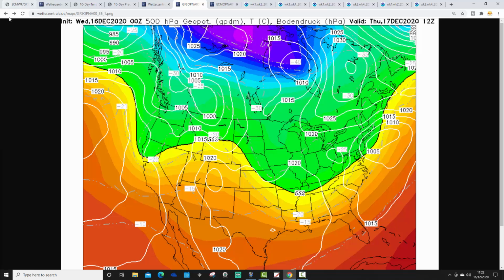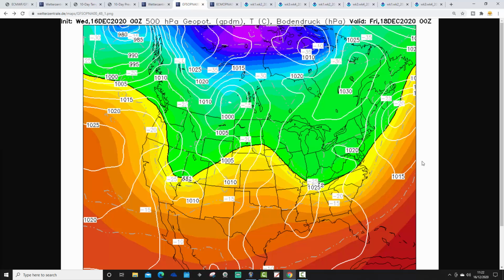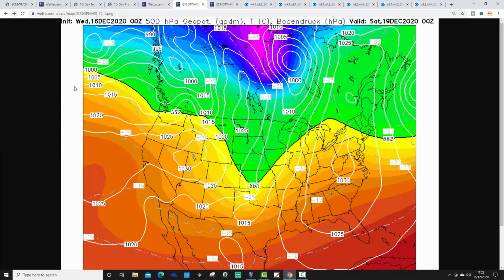Elsewhere, it's not quite as wintry, really. Out in the west, it's a lot milder. But of course, we're under high pressure, so it will be quite cold from frost. But the snow and the cold upper air temperatures are through the Midwest and particularly up towards the east and into the northeast as well, with this little area of low pressure. That low pressure will move out into the Atlantic as we go through into Friday, and then we'll build high pressure through the Midwest and into the east.